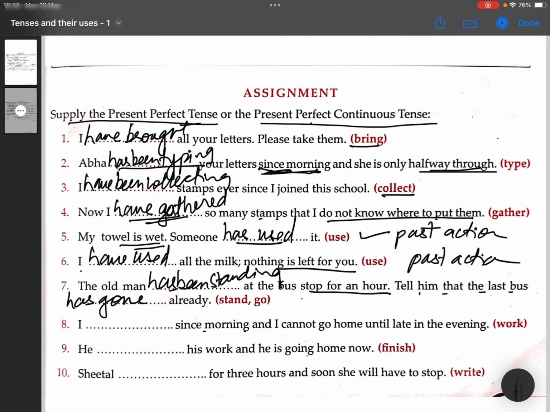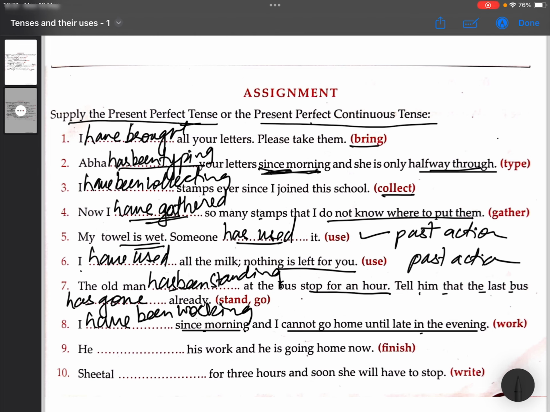I dash since morning and I cannot go home until late in the evening. So, I have been working. Now, since morning and I cannot go home until late in the evening. That means, till I complete my work, I cannot go home. That means the work is still going on. Therefore, it is present perfect continuous tense. That is, I have been working since morning and I cannot go home until late in the evening.